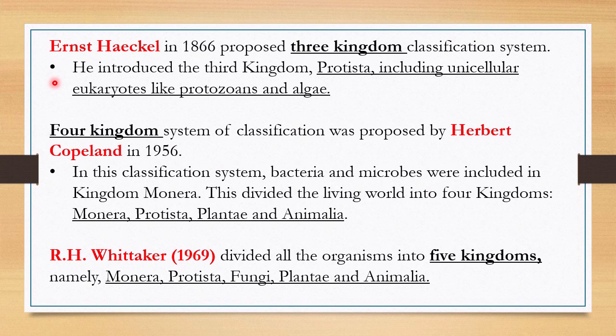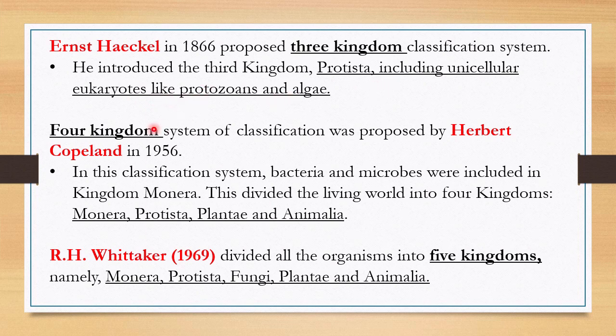So let me discuss the other systems of classification. Ernest Haeckel in 1866 proposed a three kingdom classification system, and he introduced the third kingdom, Protista, which includes unicellular eukaryotes like protozoa and the algae. Previously, unicellular organisms were included along with the multicellular ones, and that's why it was very confusing. But here, the Protista kingdom includes the unicellular eukaryotic cells, that is protozoa and algae.